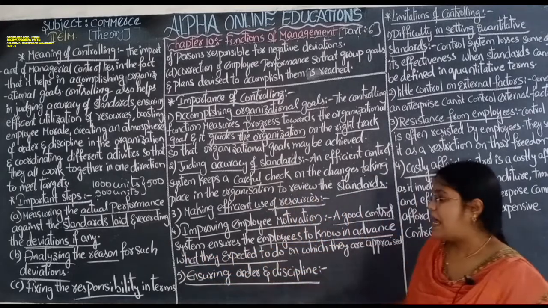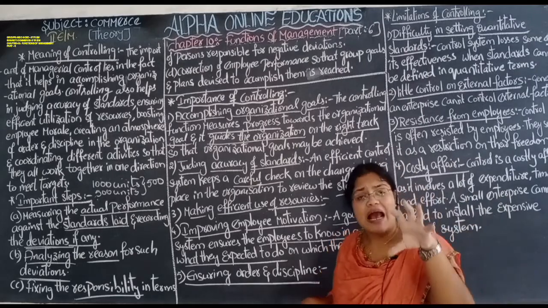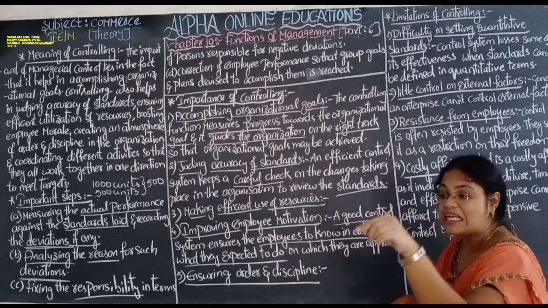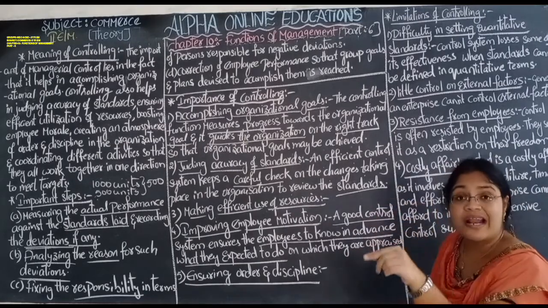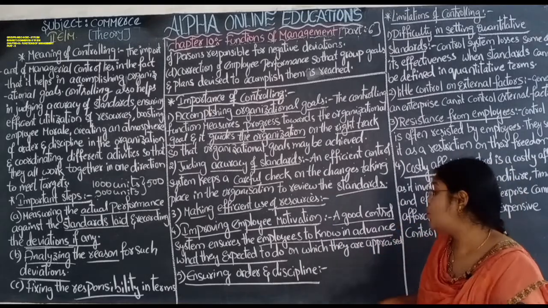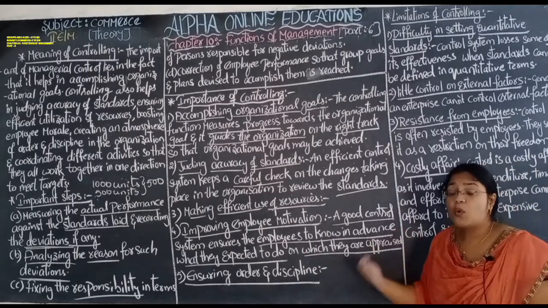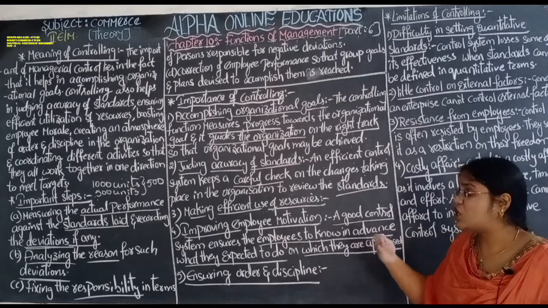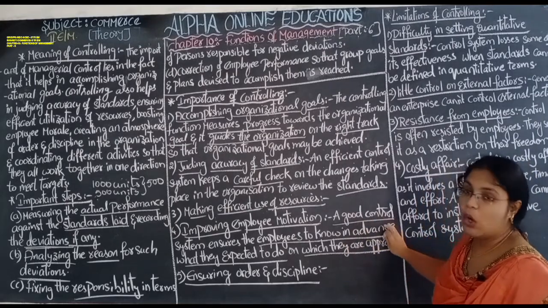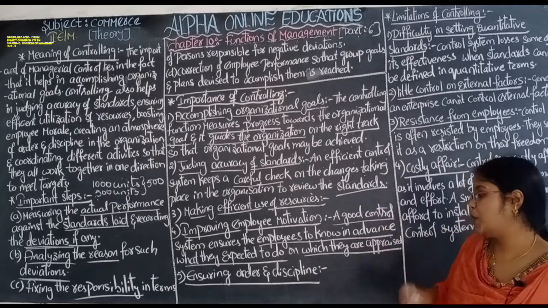If there is a good control in the organization, then the employee can know in advance for what work he has been appointed, what the organization is expecting from him, and what he has to do. They will know this by good control. So it will motivate the employee to do more and more work.